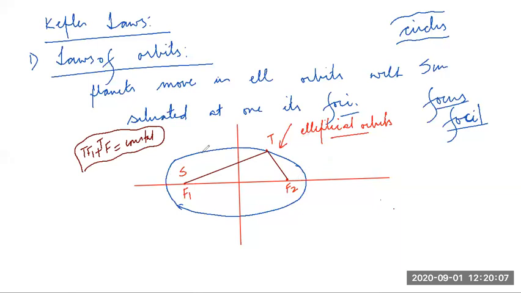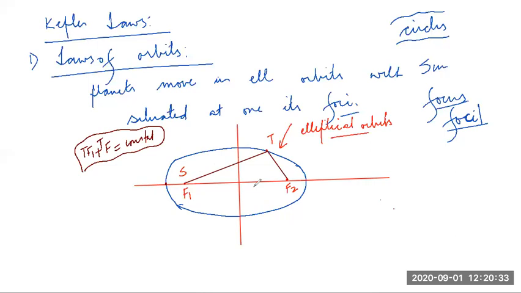So for any point on this ellipse, this distance and this distance add up to a constant. At this point, this distance plus this distance is always the same. And with this point, this distance plus this distance is always the same. So this is how the ellipse is formed, guys.